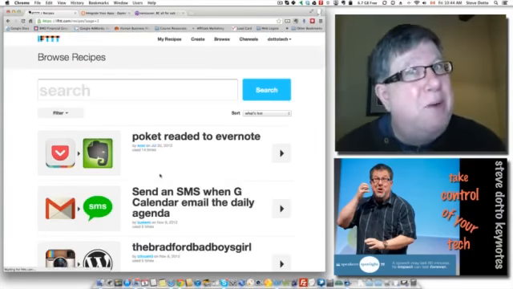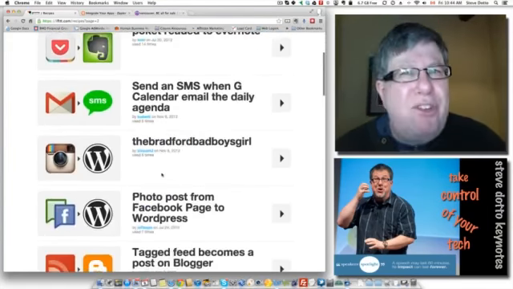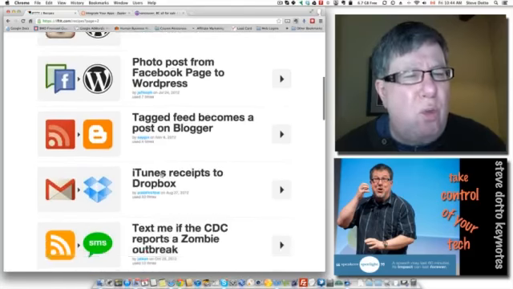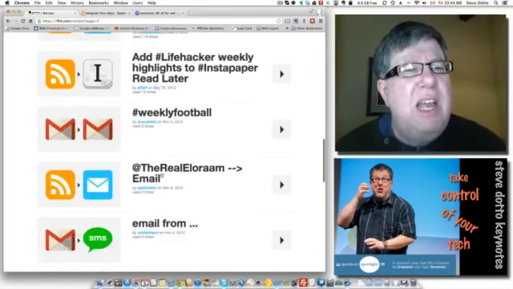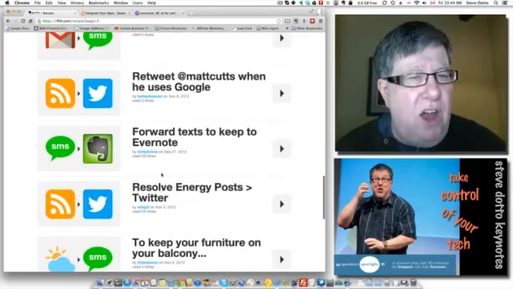I don't recommend you go through them all, but as you start to play with this software, it's sure worthwhile to spend a little bit of time roving through it to see the ideas that other people have for task automation.